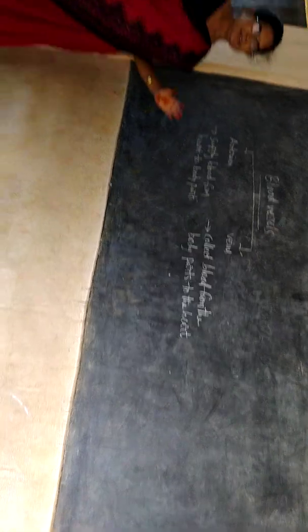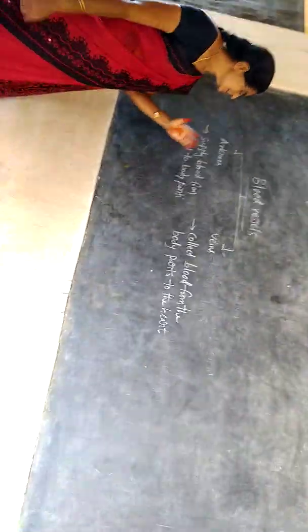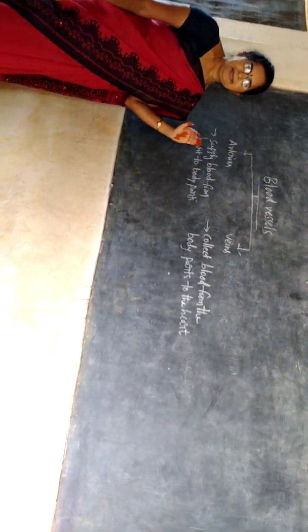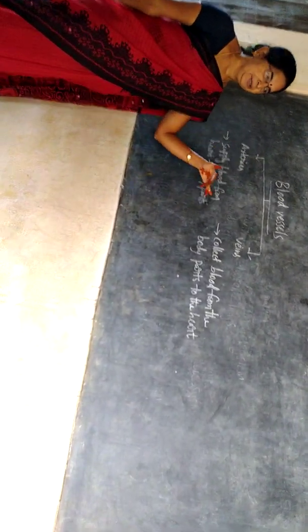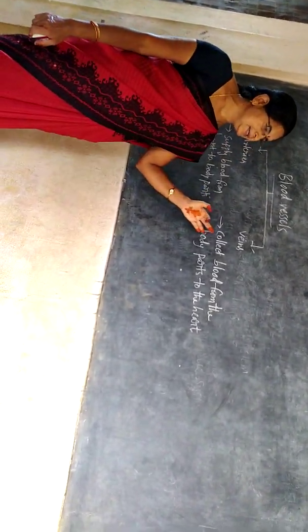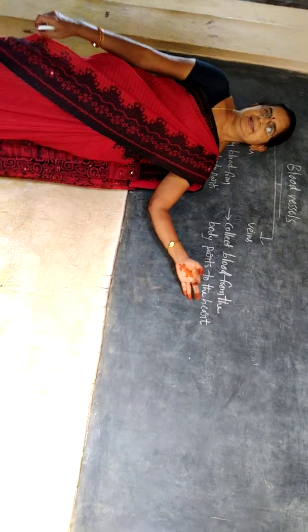This is the main difference between arteries and veins. Arteries always supply oxygenated blood from the heart to the body parts, whereas veins will collect the blood from the body parts and supply it to the heart.